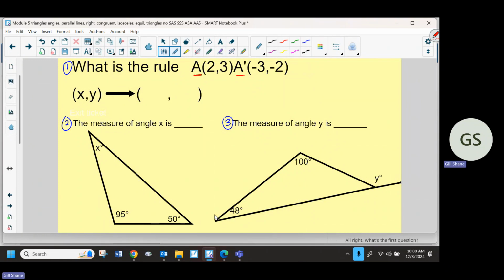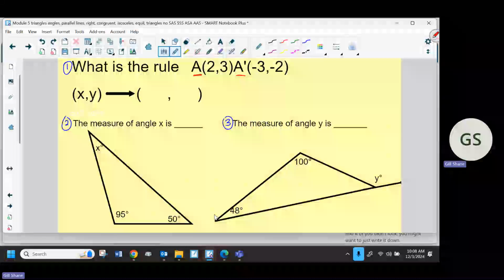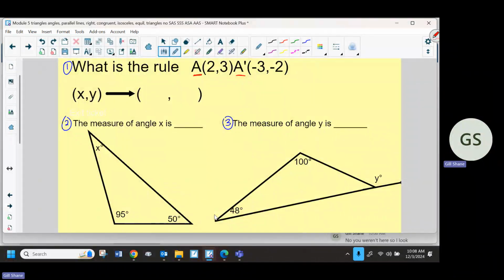Did they switch places? So again, if you didn't find it or didn't look, you might want to just write it down. Some of you weren't here. I look at these, and the numbers will always be the same digits. The 2 and the 3 will always be in there. Otherwise, you wouldn't have a rule. If you go to a completely different number in the second point, there's no rule you can follow for that. So we'll always have the 2 and the 3 somewhere. I look at them and ask, did that 2 and that 3 switch places when they went to the image? And what's the answer?